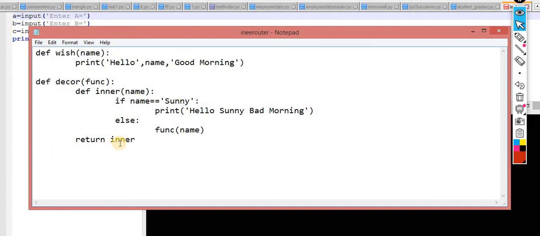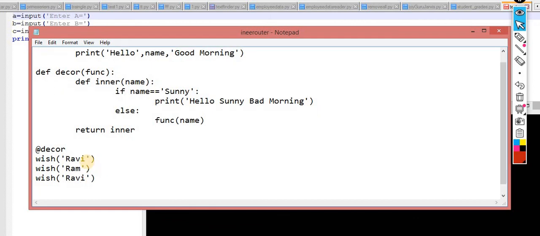How can I use it? This is called annotation, with the help of the @. Now I am calling this function wish. This time I am passing the name Ravi. In the second case I am passing Ram. Now again I am passing, this time, Sunny. Now understand the concept.